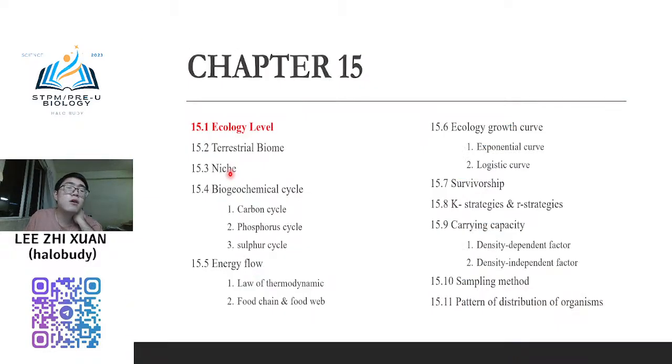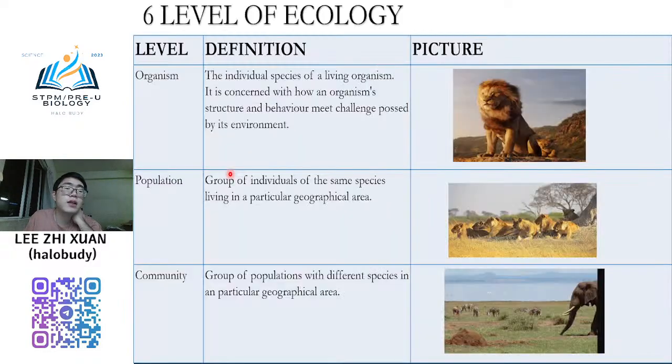Okay, so first, ecological level. In the world, there are a total of 6 levels of ecology. The lowest level is what we know as organism. Organism, like us. If it is a living organism, it is the lowest level under ecology.